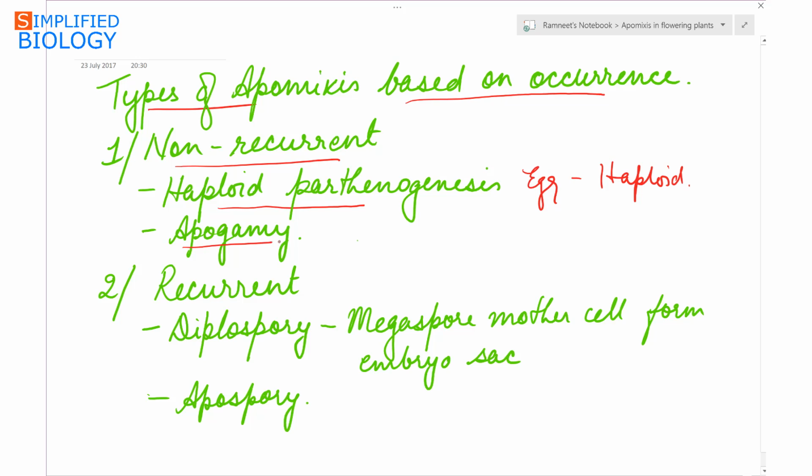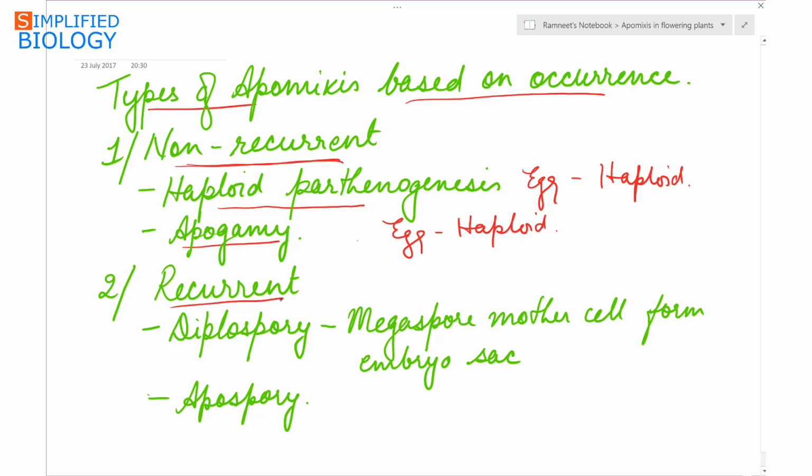And second is apogamy. It is formation of sporophyte from any cell of the gametophyte without fertilization. In that case too, the egg will be haploid. Hence they are unable to reproduce further, or they are non-recurrent.